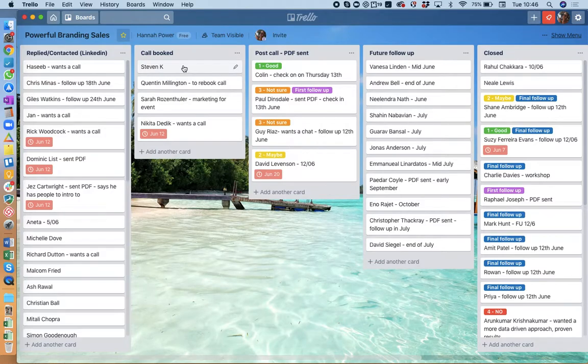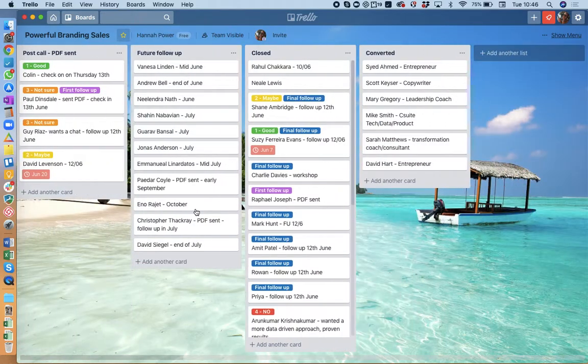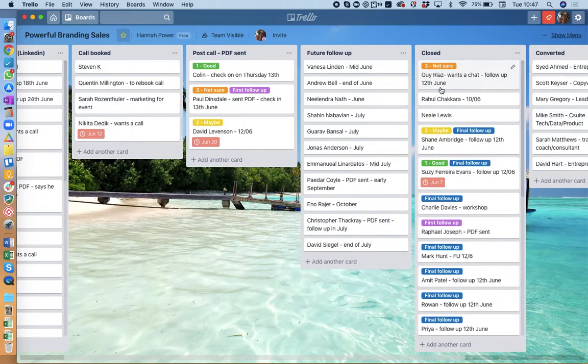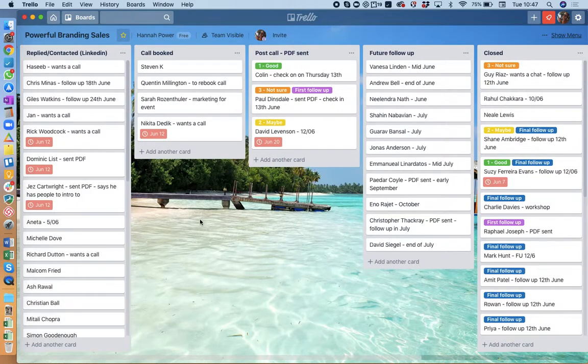And what you can do is again add a little bit of information in each of these and put a little bit of general topic thoughts on what you're thinking. And whether you think the call went well or not sure or whatever. And for example, this one's now closed, so I'd move that into close and maybe add a topic, maybe add a comment. So that's a second way.